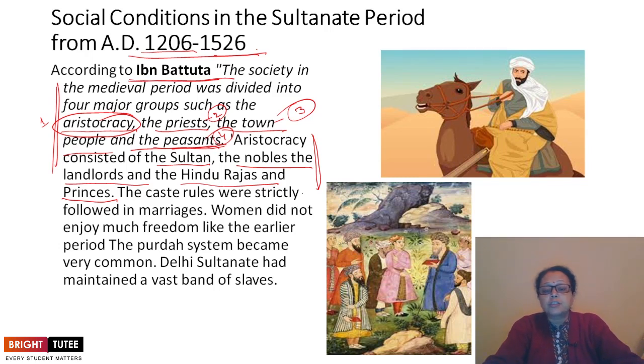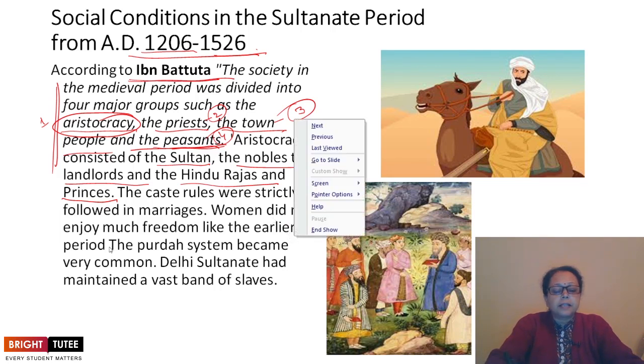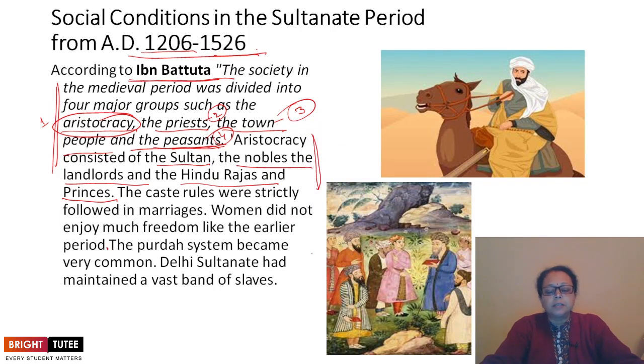What we have just discussed in the context of northern and southern India from 800 to 1206 AD, women enjoyed freedom. There was no purdah system. They were educated also. But now, the caste rule was followed strictly for marriages, and women did not enjoy much freedom like the earlier period. The purdah system became very common.